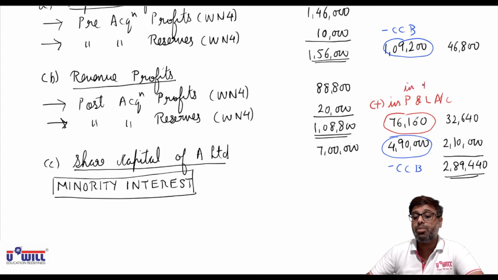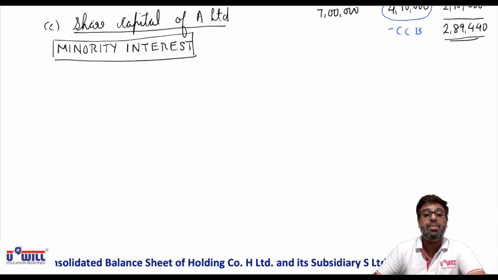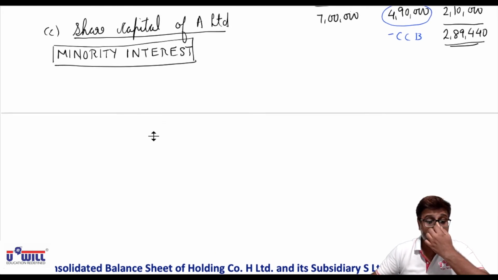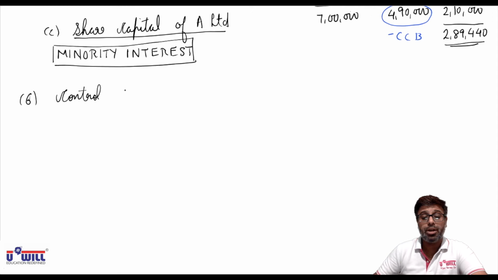So be careful with these effects. Now working note 6 we will make for control chart B, that is cost of control.